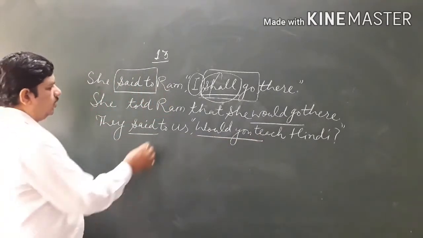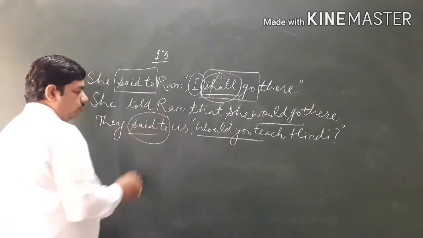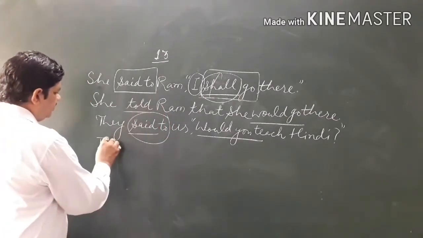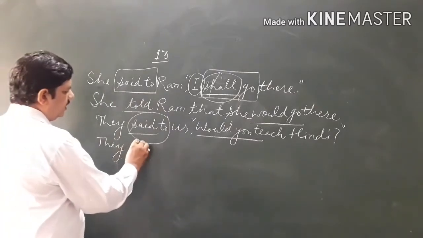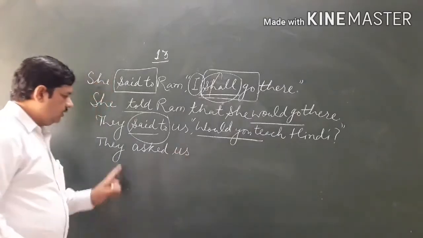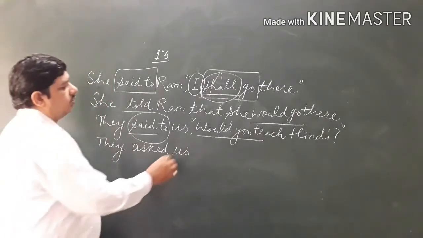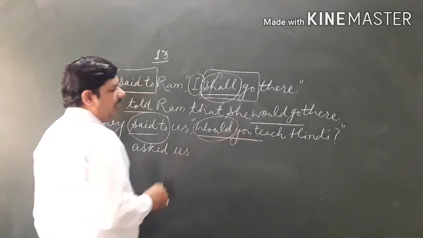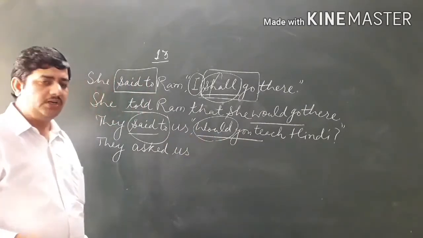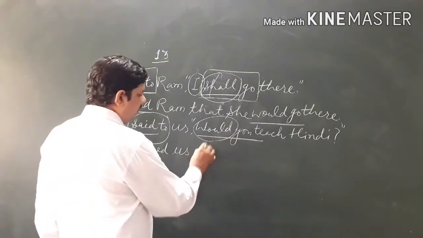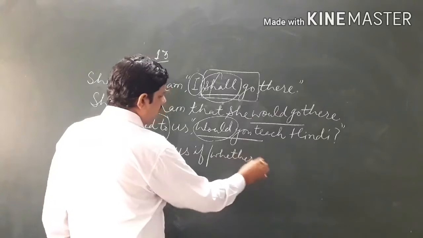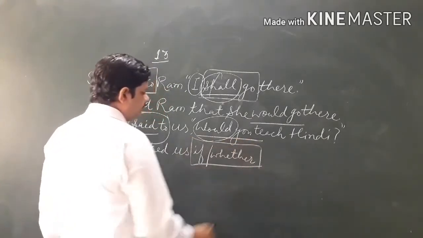When you have an interrogative sentence, said to will not be changed into told. It will be changed with another verb, and it is asked. They asked us. And because it is interrogative, only helping verbs are there. When you have only helping verbs, as you have been told earlier, we use either if or whether. You can take any of these two.